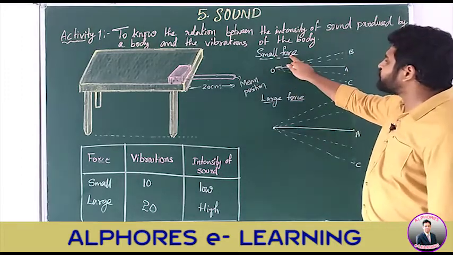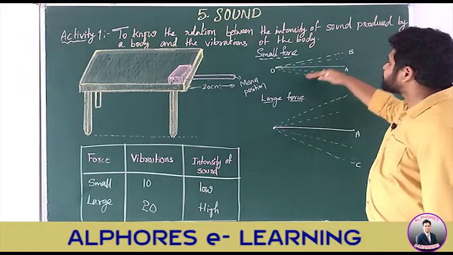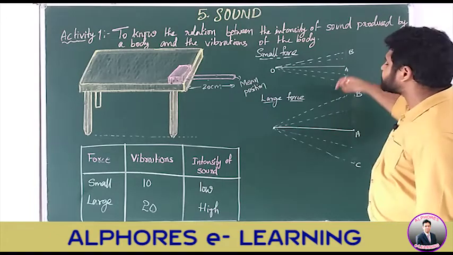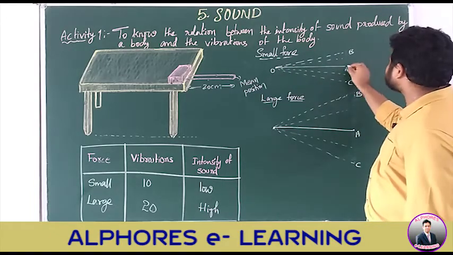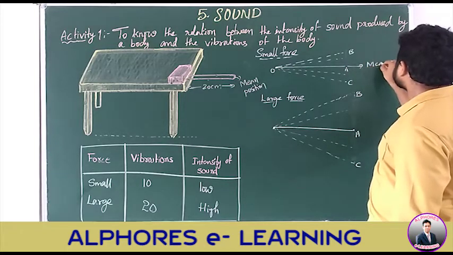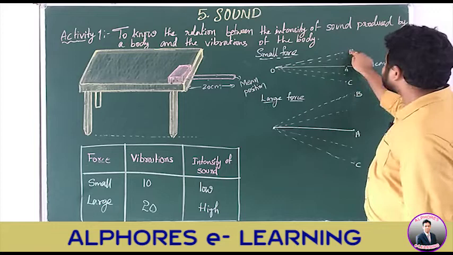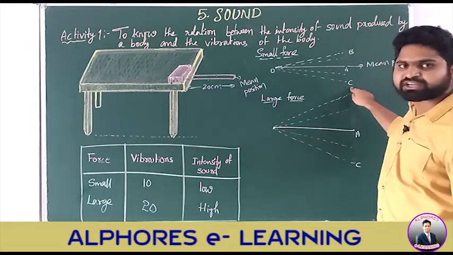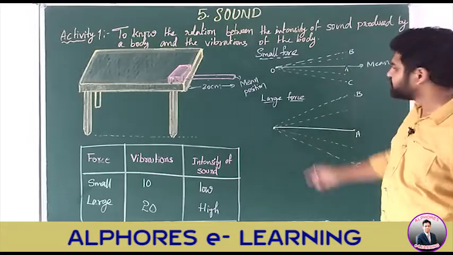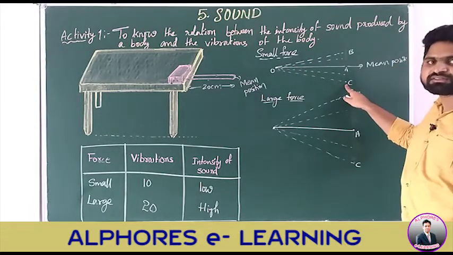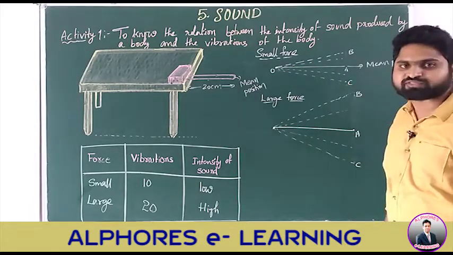When you apply a small amount of force, the scale sets into vibration. It is moving along the path A, B, C. It is like this. OA is the mean position, whereas OB and OC are the vibrations made by this scale. This is in the case of a small force.